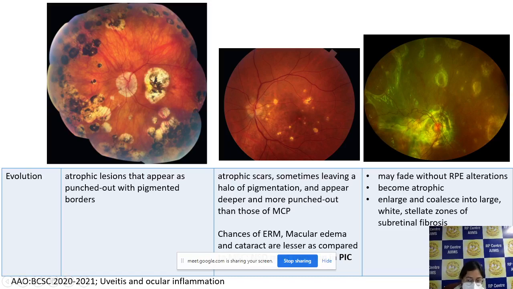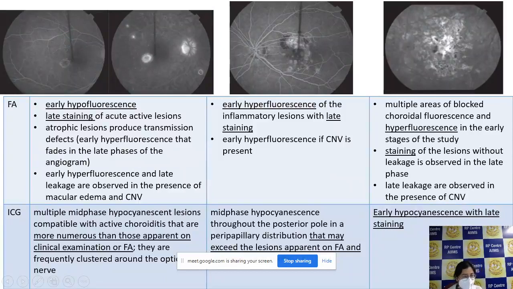Now, subretinal fibrosis has two courses basically. The lesions may either fade without any RPE alteration, or become atrophic, or they might enlarge and coalesce into a large white stellate zone of subretinal fibrosis. Now coming on to the investigations.